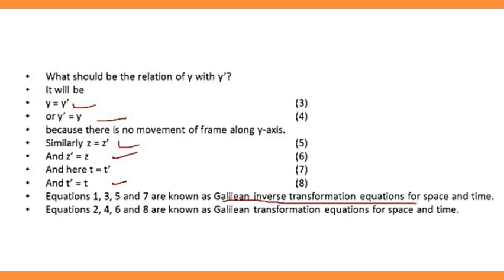Equations 1, 3, 5, 7 are known as the Galilean space transformation equations. Equations 2, 4, 6 and 8 are known as the Galilean transformation equations for space and time. These are the linear transformation equations for space and time.